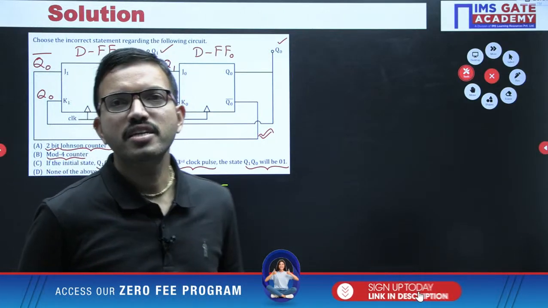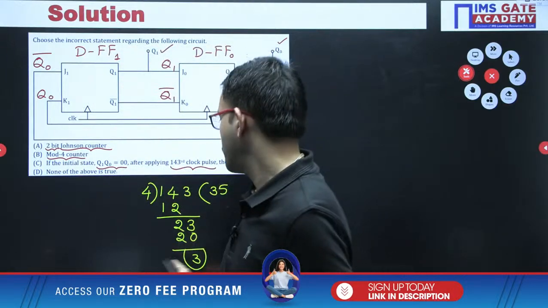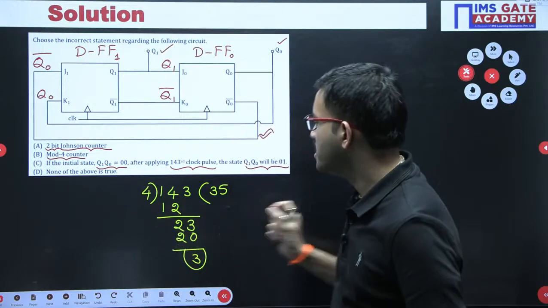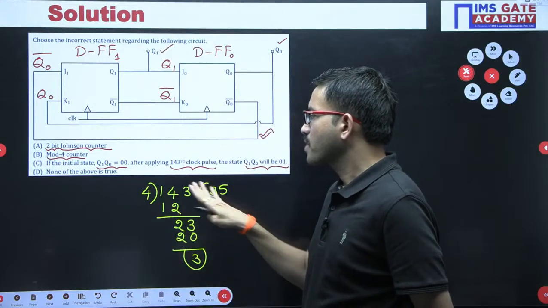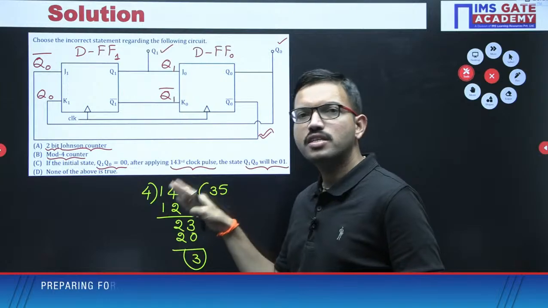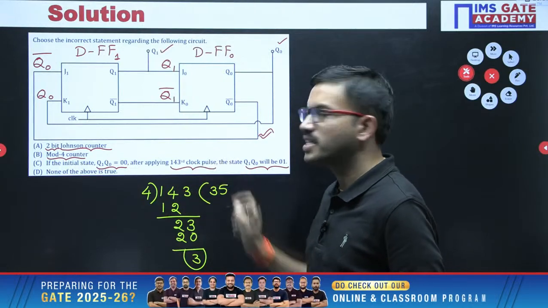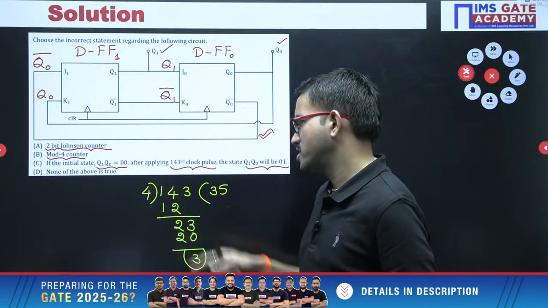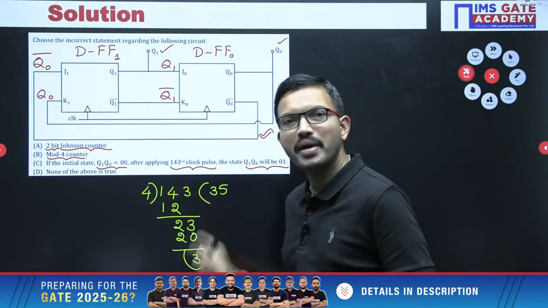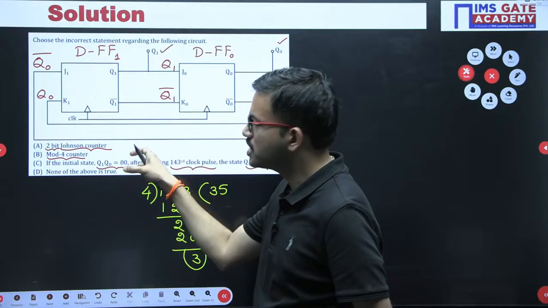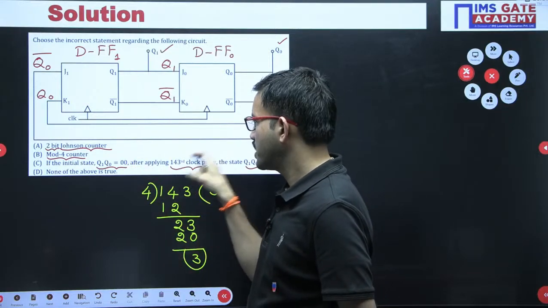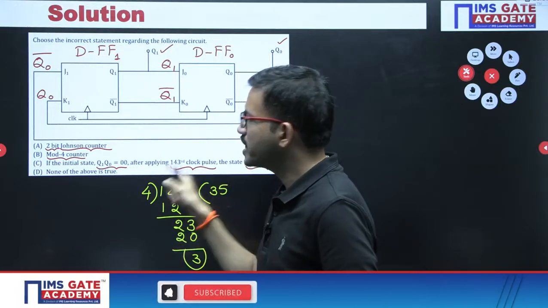Since you are performing division with 4, you will be getting remainders 0, 1, 2, 3. Very good. That means if you are considering multiples of 4 regarding the clock pulse number, after performing the division, definitely you will be getting remainder 0. That means whatever the initial state you are having, even after applying multiples of 4 clock pulses, you are getting the same state.